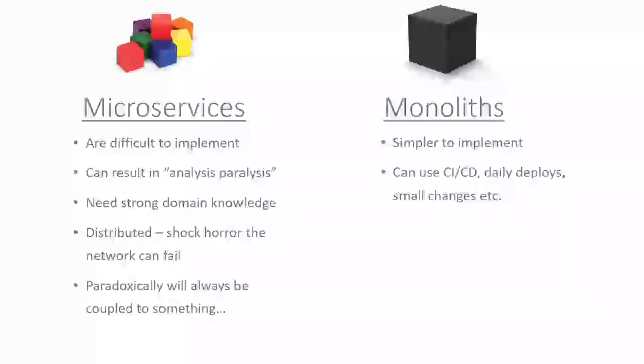But you can absolutely do that with a monolithic system, assuming that you build it in the right way to begin with. So one of the advantages of microservices is you can use an agile approach to deliver them, and that's absolutely true, but it's also true of monoliths. Just because it's a monolith doesn't mean you cannot deploy changes daily. You absolutely can, but you have to make some considerations and build that application in a particular way, but it is still absolutely possible.